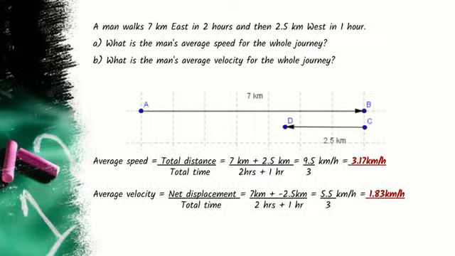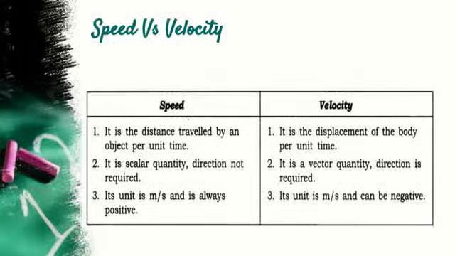Also, both seem to be similar, but still there are a lot of differences between them. What can be the difference between the two? Let us see. Speed versus velocity. Speed is the distance travelled by an object per unit time, whereas velocity is the displacement of the body per unit time. Similarly, speed is a scalar quantity, and so it does not have a direction, whereas velocity is a vector quantity and direction is required.